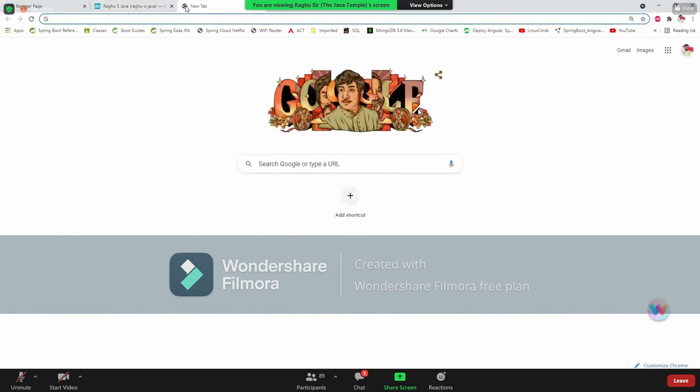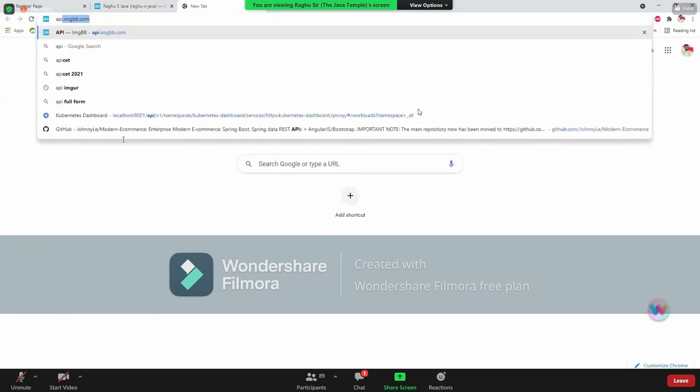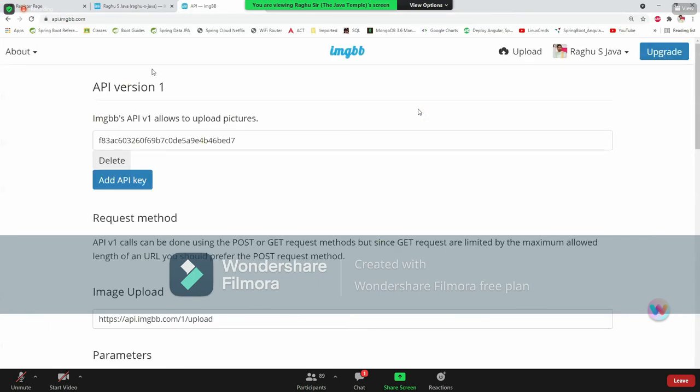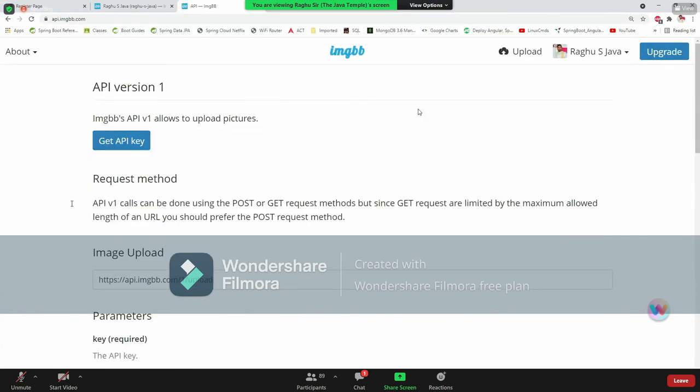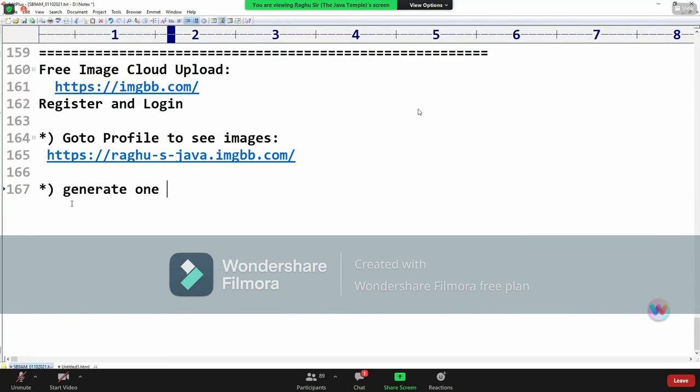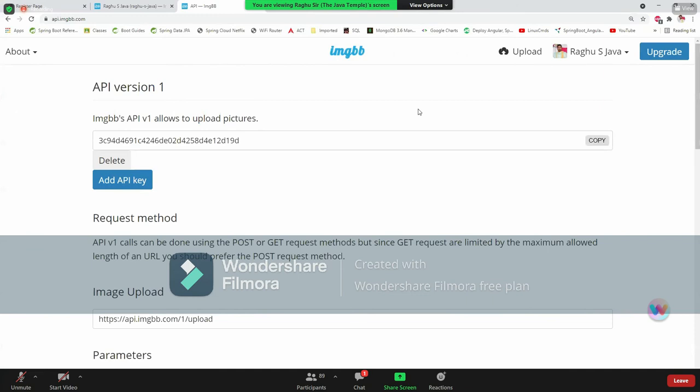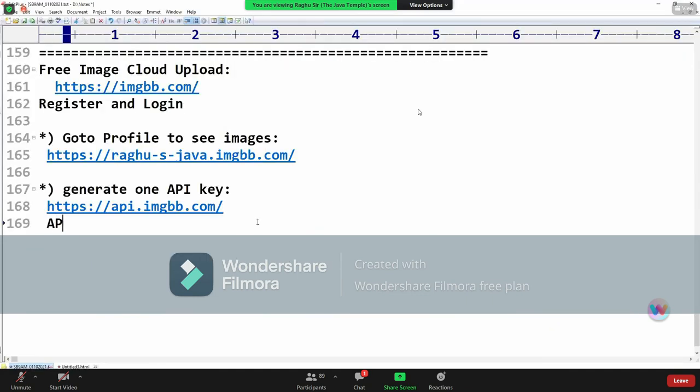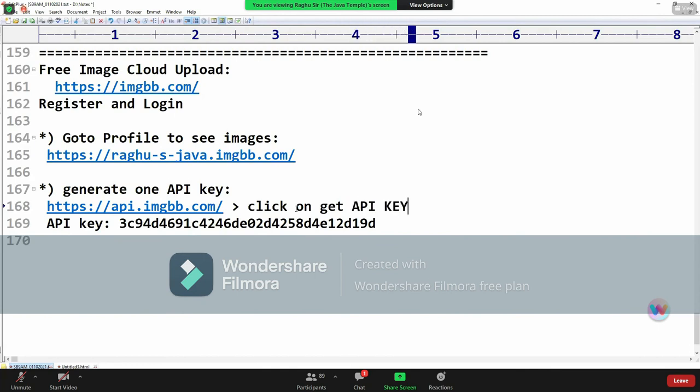Now generate one API key. Go there and click on get API key. Copy this one. Okay, so the API key is generated here. You can see that. Fine.